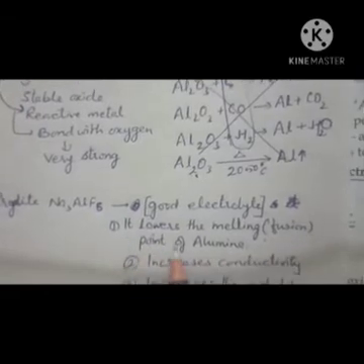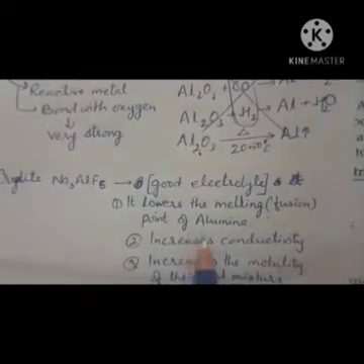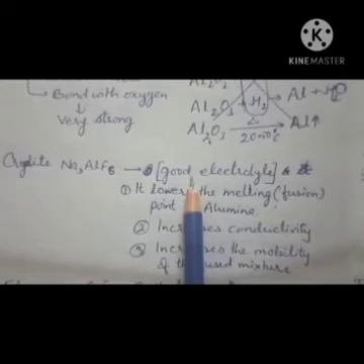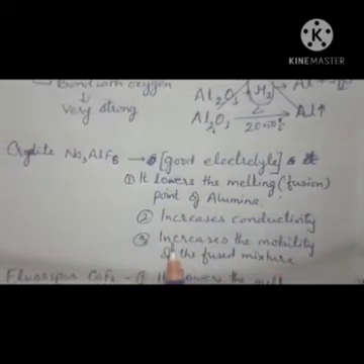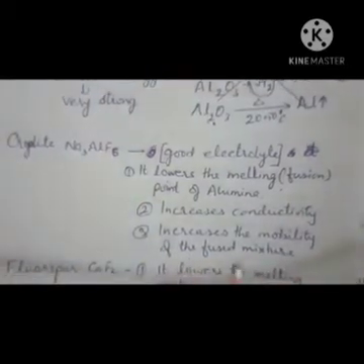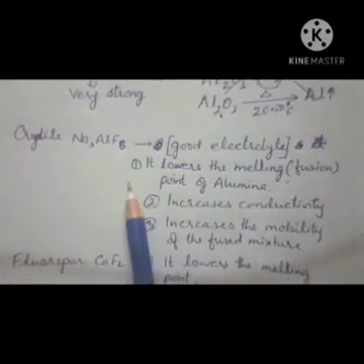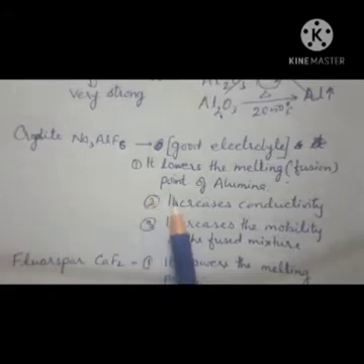Second, it lowers the melting point of alumina. It increases the conductivity because it is a good electrolyte. Third, it increases the mobility of the fused mixture. That is why cryolite is added to the fused alumina during electrolytic reduction of alumina.